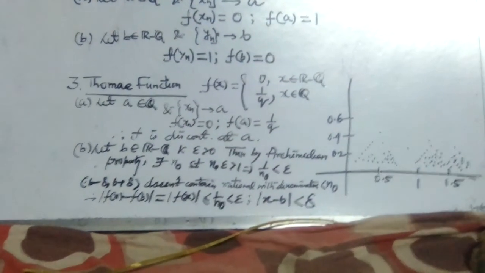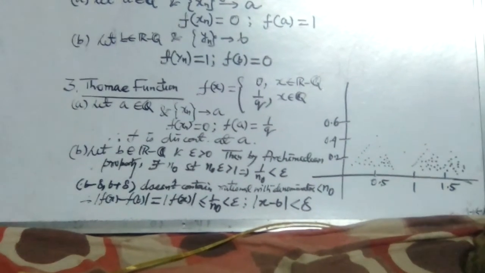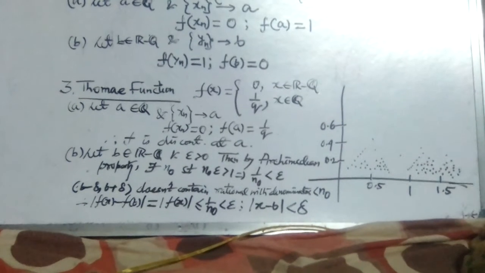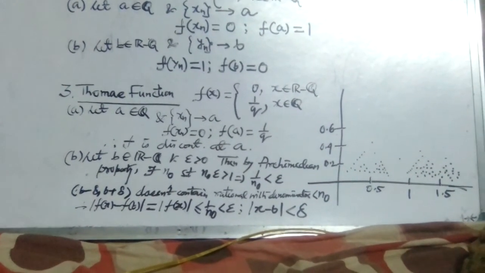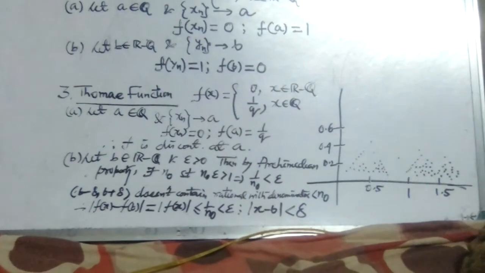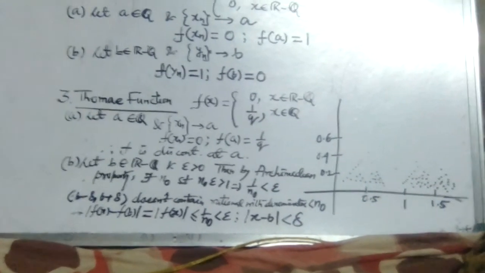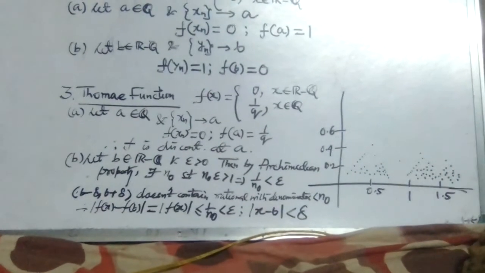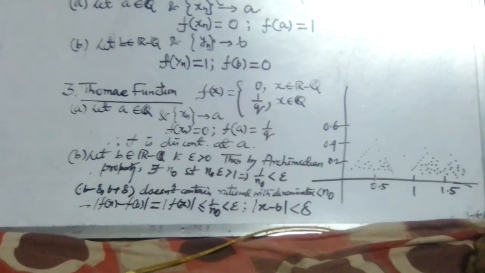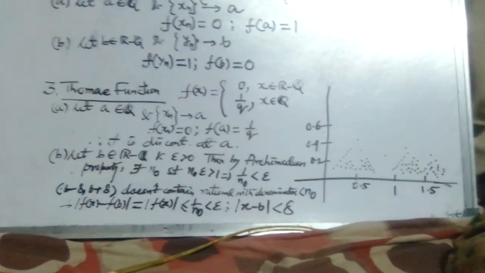So clearly when mod x minus b is less than delta, in that case the difference f x minus f b is equal to mod f x, which is less than or equal to 1 by n naught, and due to the Archimedean property 1 by n naught is less than epsilon. So clearly the difference f x minus f b is less than epsilon whenever the difference x minus b is less than delta. So f x is very close to f b when x is very close to the point b. That means this Thomae function is continuous at every irrational point but is not continuous at any rational point. This is a nice property of the Thomae function.